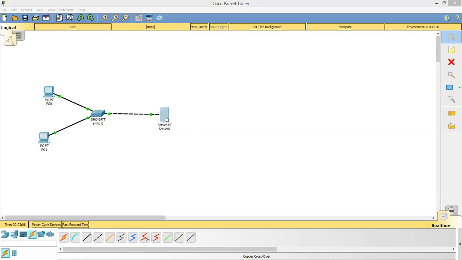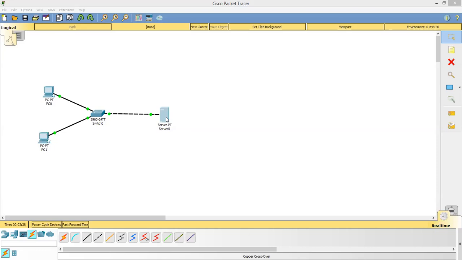So I will click on server. On the server, I will go to the Desktop tab and then click on IP Configuration. For the server, it will be a static IP address. I will not choose DHCP because it's a static server. Let me put the IP address for the server as 10.10.10.2. Subnet mask will automatically come as 255.0.0.0.